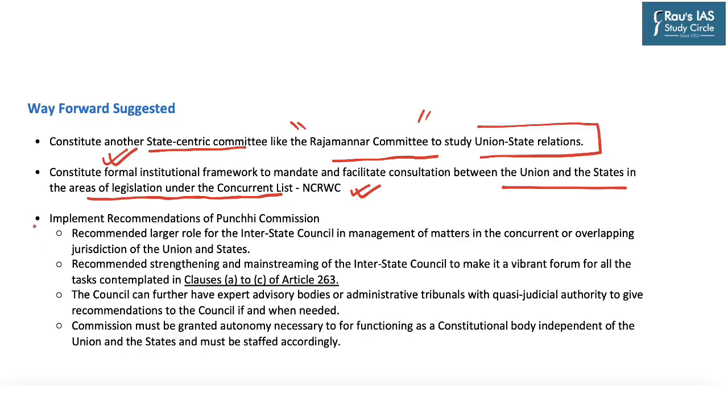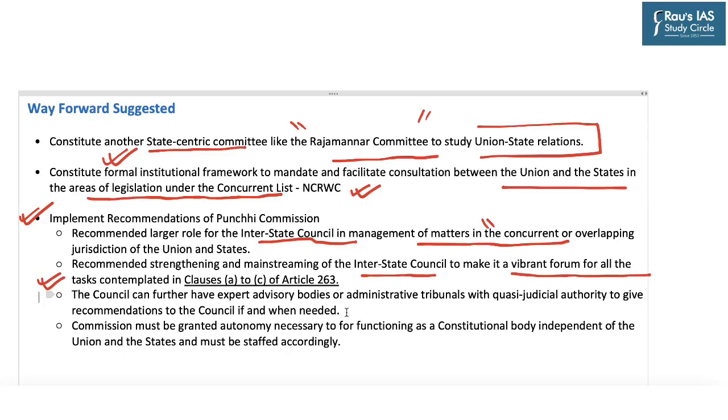And also, there is a need to implement some of the important recommendations of the Punchhi Commission. Now, the Punchhi Commission recommended a larger role for the interstate council in the management of matters in concurrent or overlapping jurisdiction of union and states. It further recommended strengthening and mainstreaming of the interstate council to make it a vibrant forum for all tasks contemplated in clause A to C of Article 263.